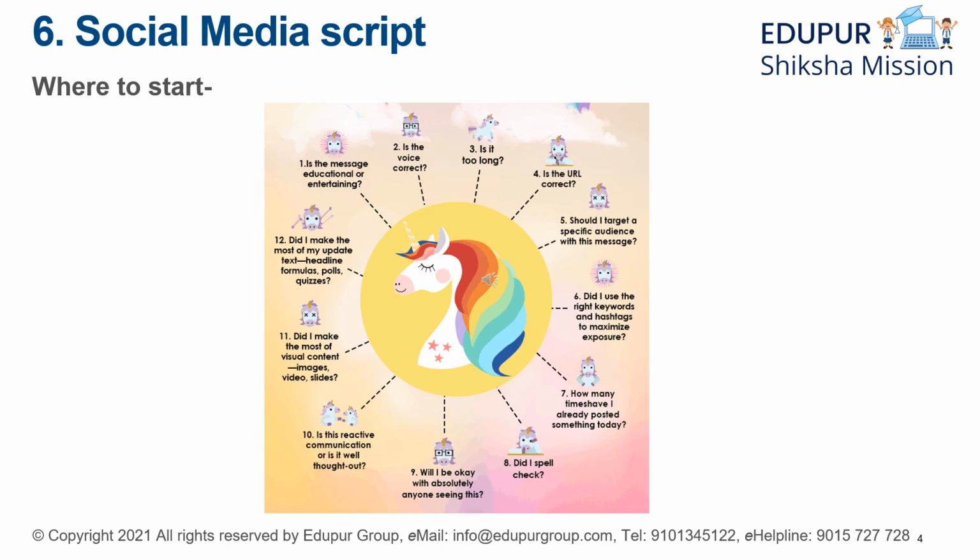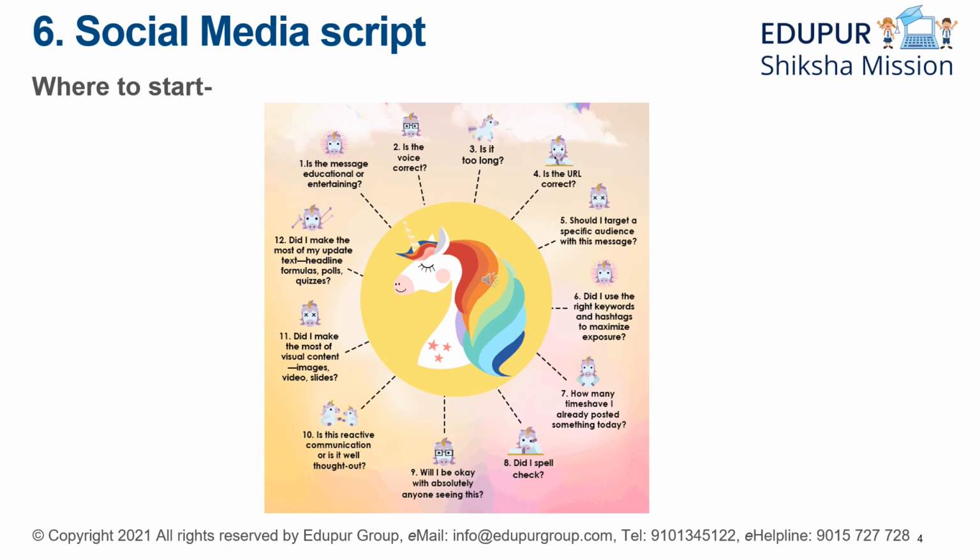Number 9, will I be okay with absolutely anyone seeing this? This is a very important thing. When you're writing something, especially social media content, you have to be very sure that this is going to go to the masses. And among the masses, there are going to be people of different ages. A small child can read it, or even a person of 80 years of age can also read it.